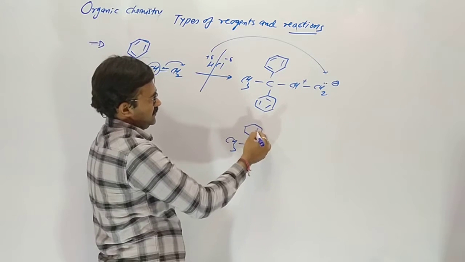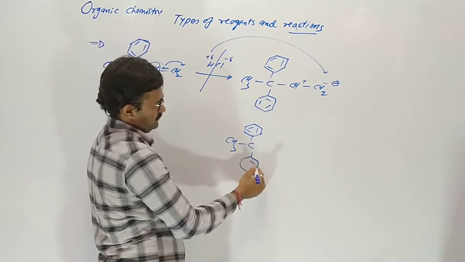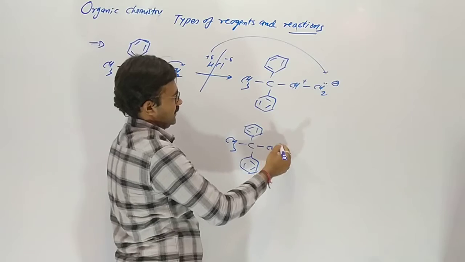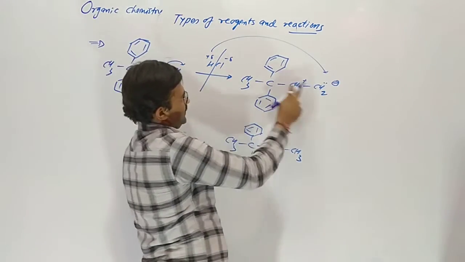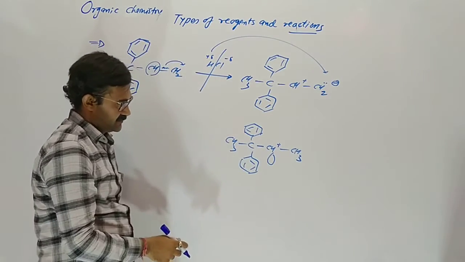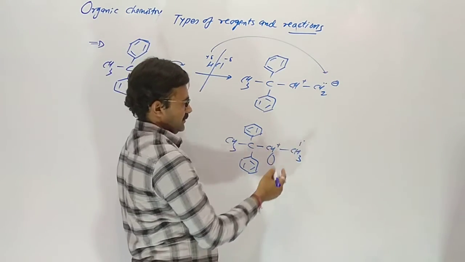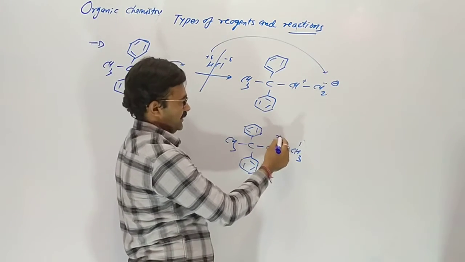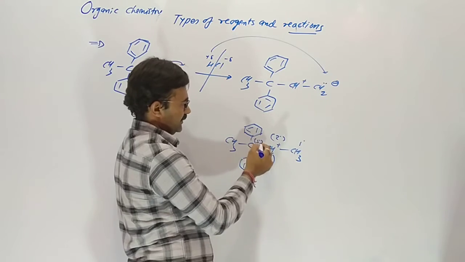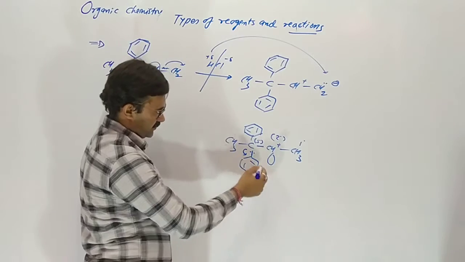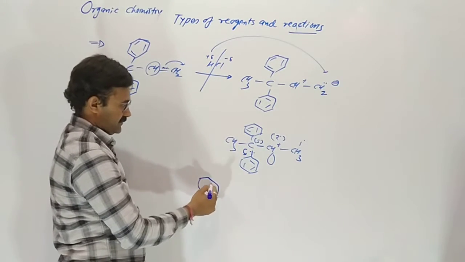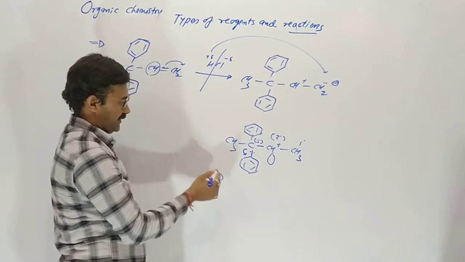So due to that this carbon became a carbocation. H plus combines here, but this one is a primary carbocation, this one secondary, but the neighbor is tertiary. So 2 electrons move here, and a phenyl carbanion occurs.